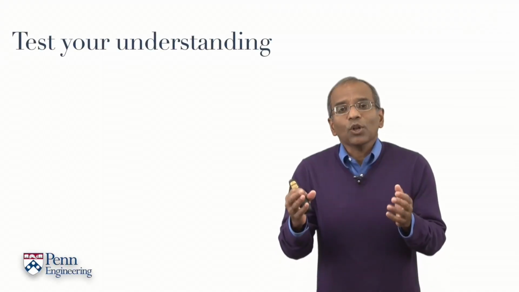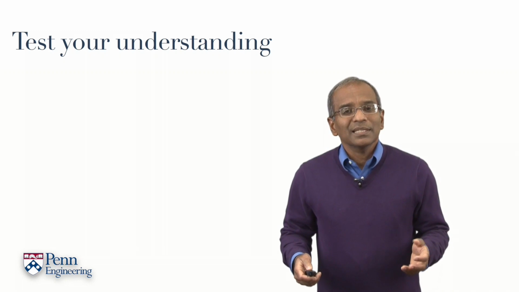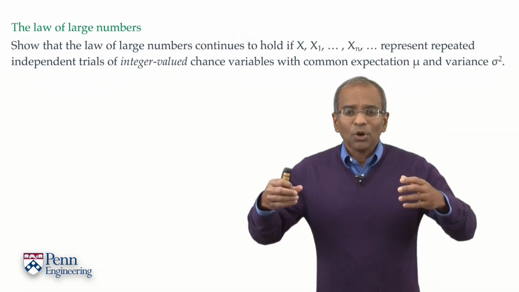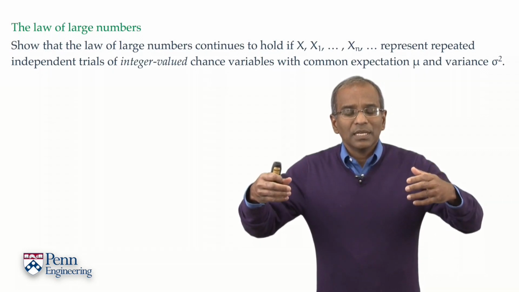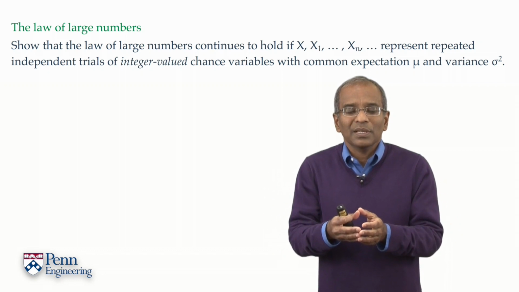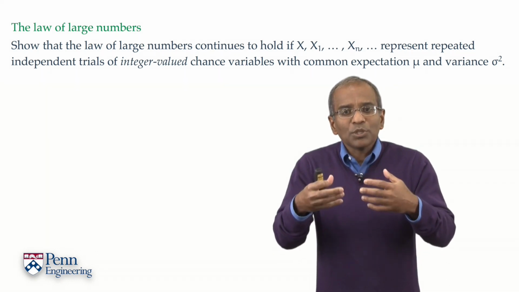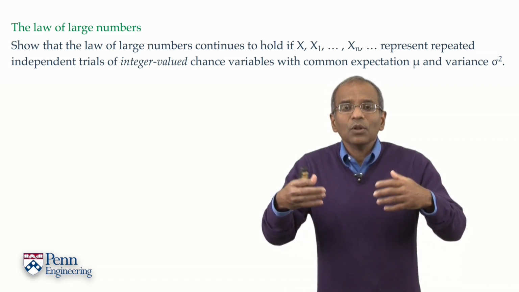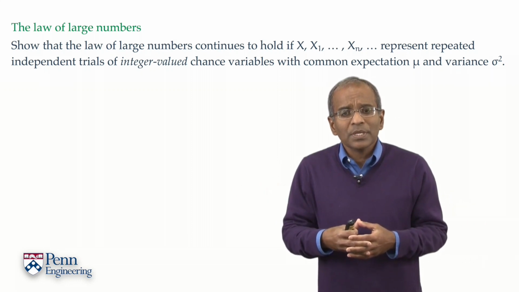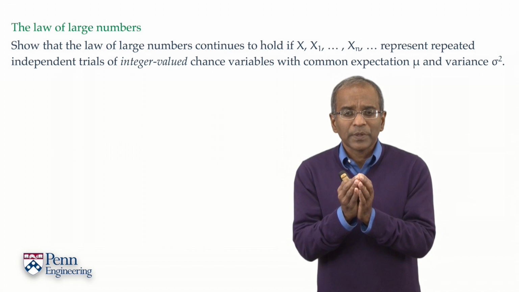Now that we have seen the law of large numbers in play in a continuous setting, it is time to test our understanding. We saw how the law of large numbers emerged by following the analysis for the binomial distribution. And it should not at all come as a surprise that the law of large numbers is going to work whether the setting is discrete or continuous. So, here is a problem for you to try.